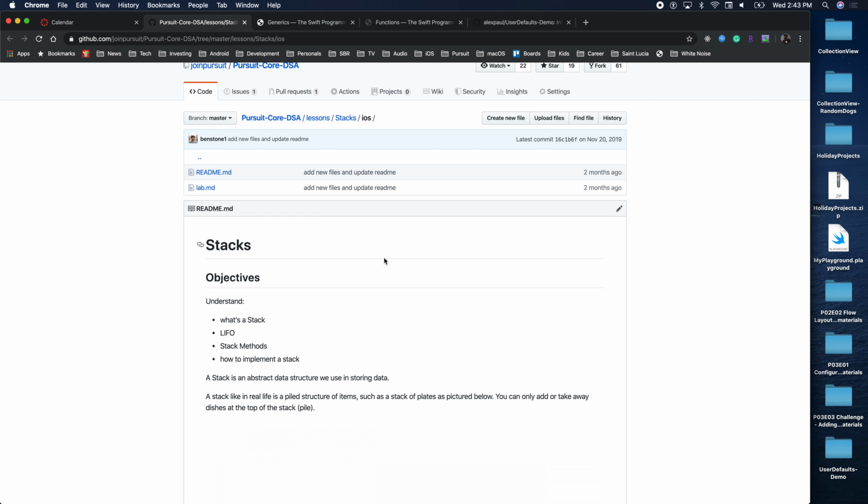We could use T anywhere in the body of our struct here. So I could say my private var of elements equal to some array of type T, right? Works with any type.